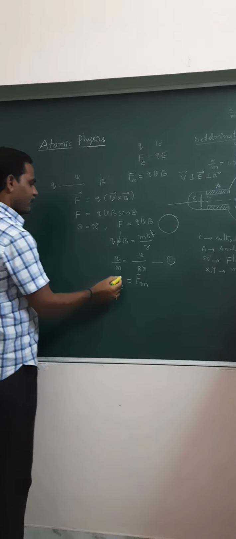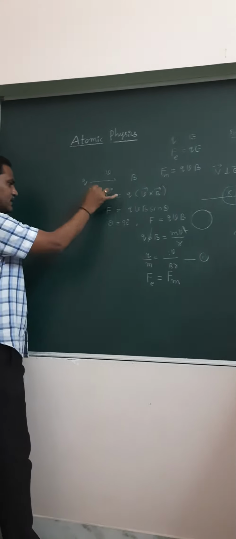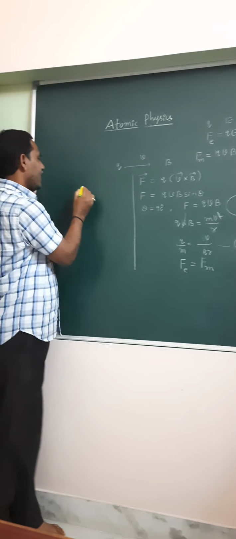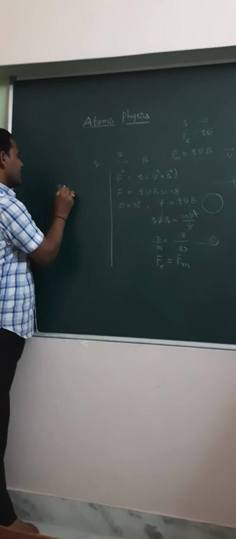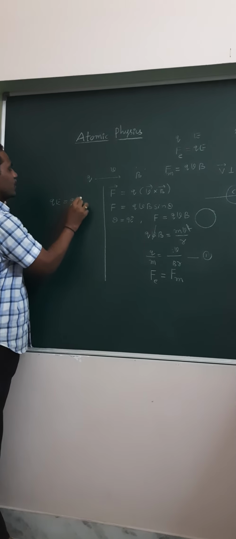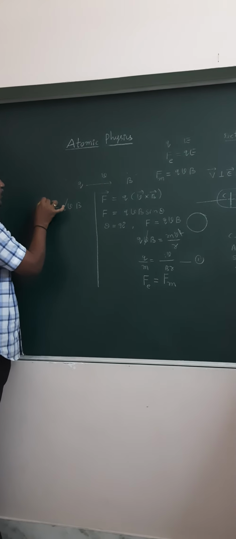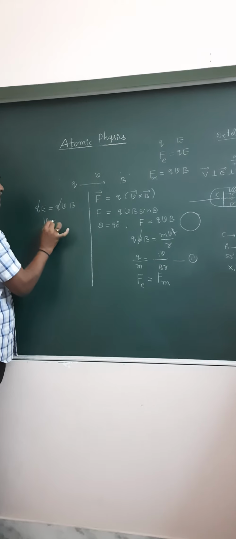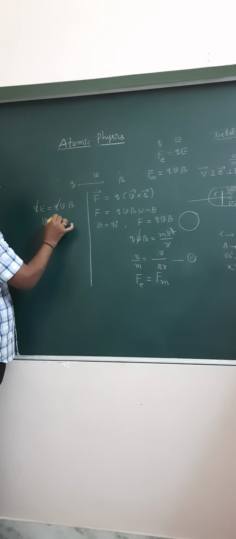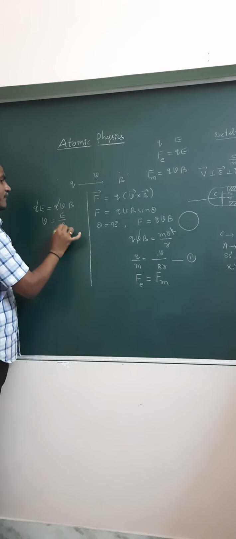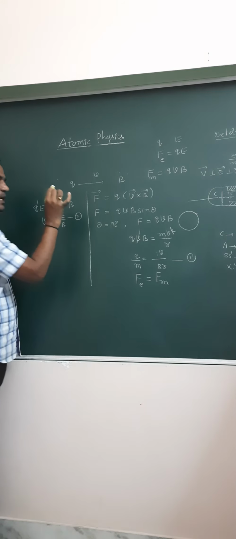Fe equal to Fm, that is QE equal to QVB. Q cancels. Therefore, the speed of the electron beam V is equal to E by B. Say this is equation 2.